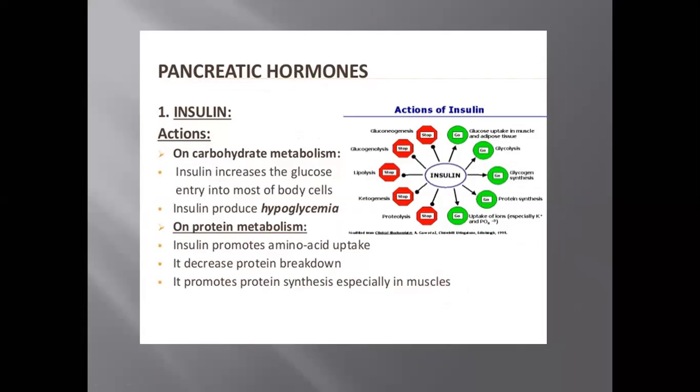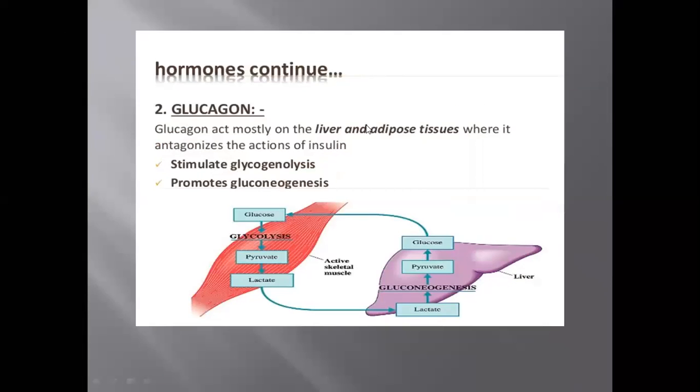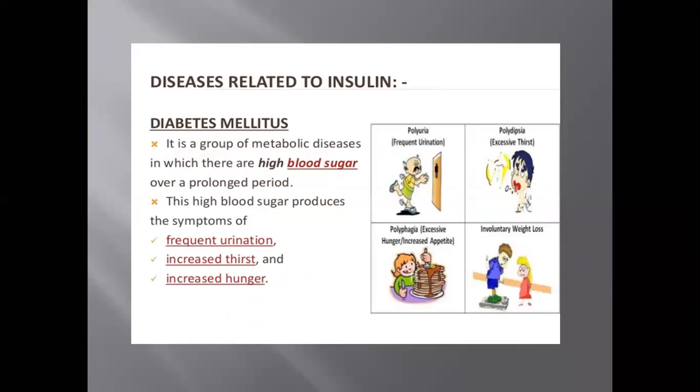What is their function? Glucagon influences the liver to release glucose in blood, and so the blood glucose concentration rises. Glucagon, as its name shows, is increasing the glucose level in the blood, right? Suppose in your body the sugar level is low, what happens? Glucagon comes and increases the blood sugar level.